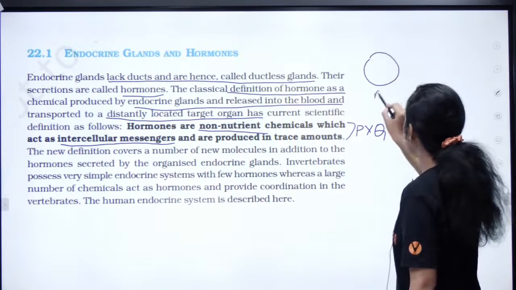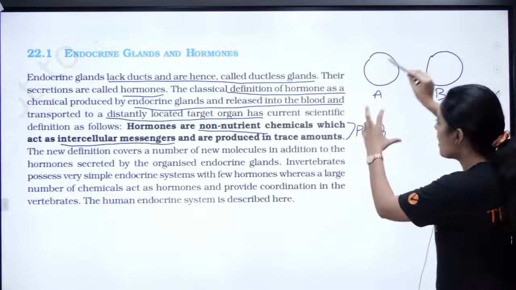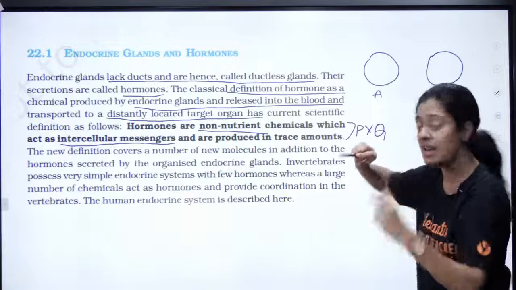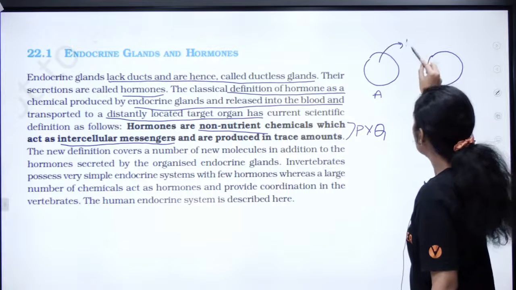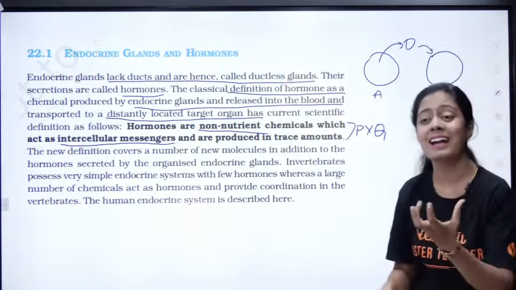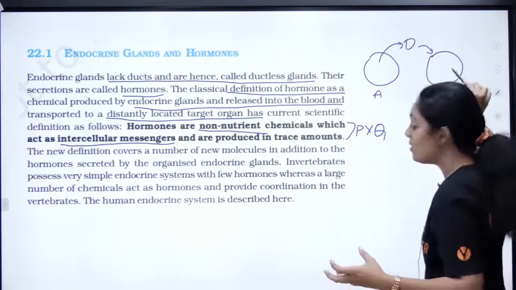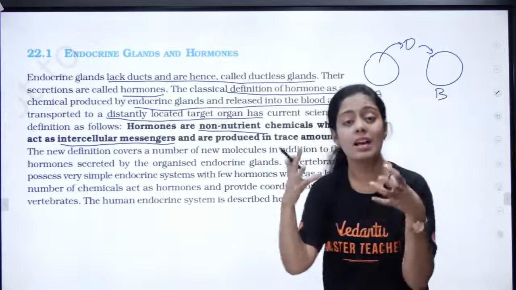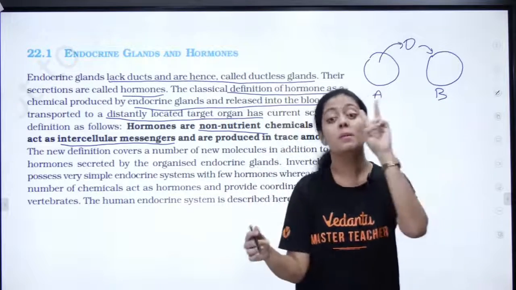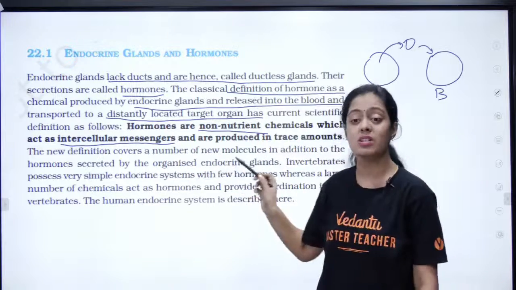Imagine this is cell A, and imagine this is cell B. This is a hormone producing endocrine cell. This endocrine cell will produce a hormone, and this hormone will go and act upon a target cell. So this is the releasing cell, this is the target cell. There is a communication between two cells. That is what we call intercellular messengers.